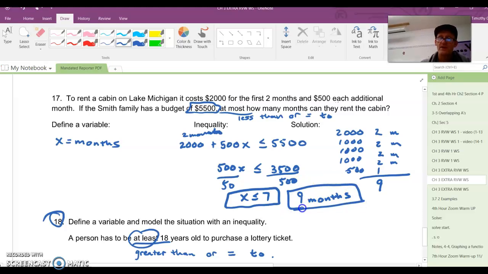Okay, so keep that in mind. You got to add this 2 months here to your total.